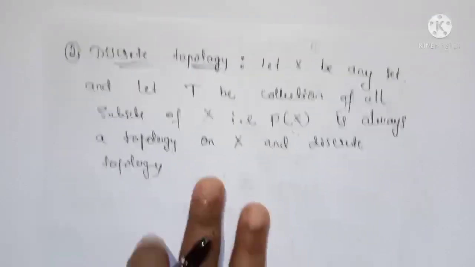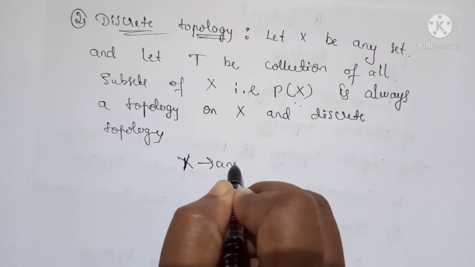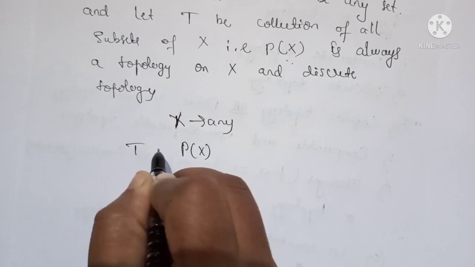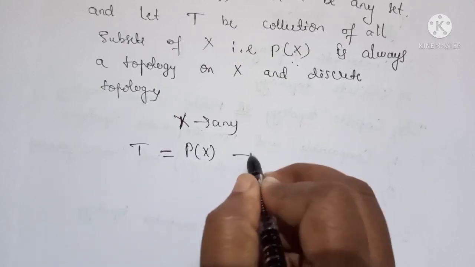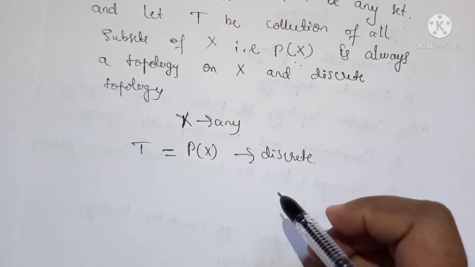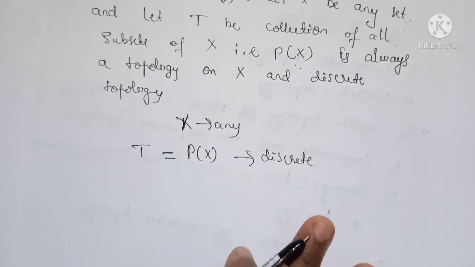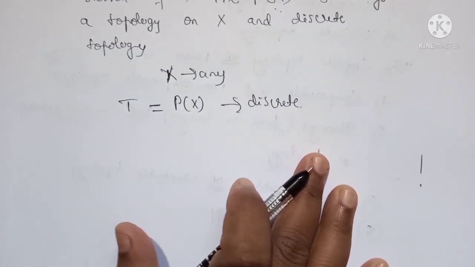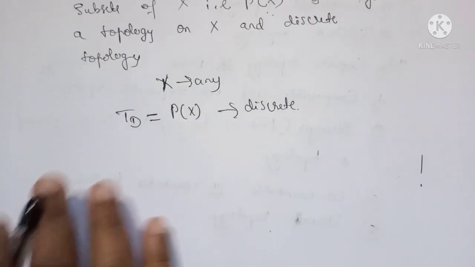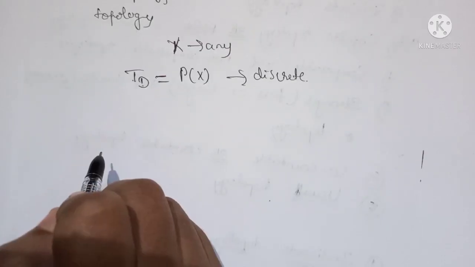So remember that if X is any set, then the power set of X always forms a topology, and this is called the discrete topology on X, right? That means it is the collection of all the possible subsets, then it forms the topology and is denoted by T_D. Okay, this is the discrete topology.